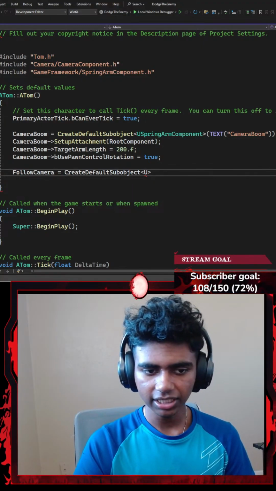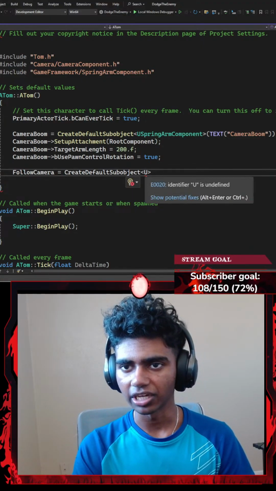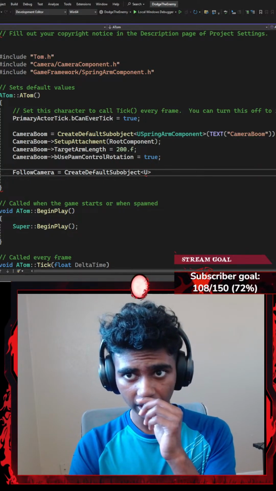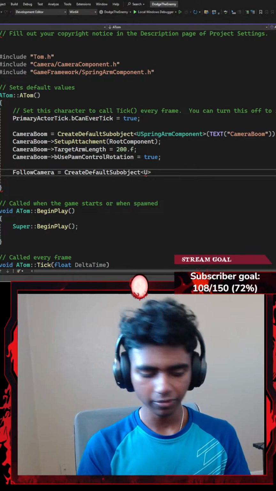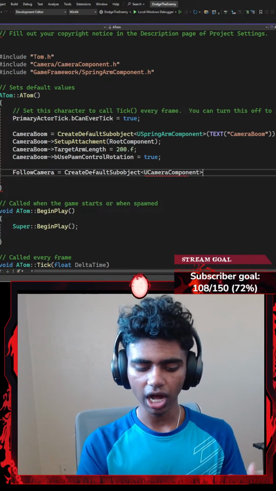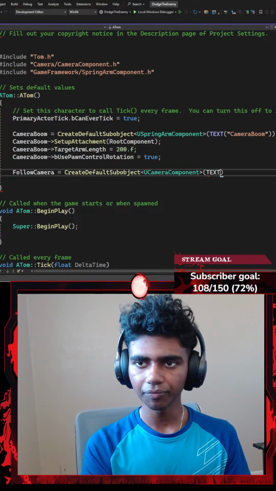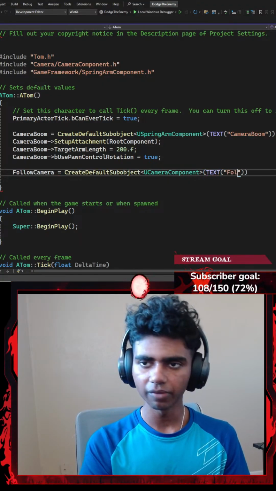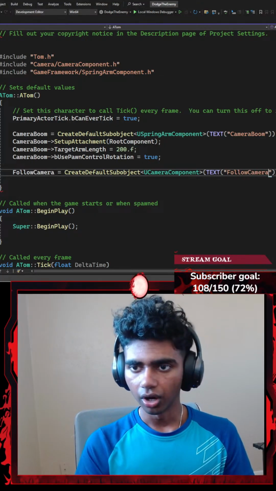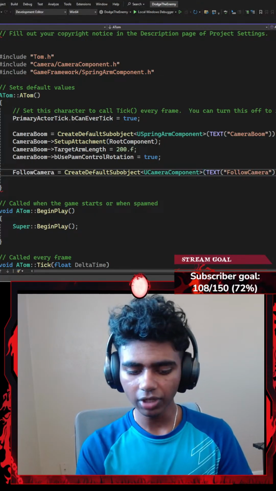Guys, if you hear some background noise, just completely ignore it. Okay, that said, I'm gonna go with a UCameraComponent, which I want to call FollowCamera in my Unreal Engine editor. So I'm gonna go with FollowCamera, and then let's end this with a semicolon.